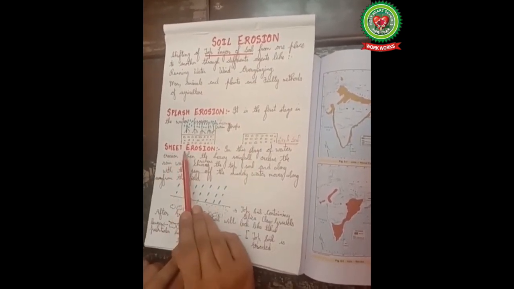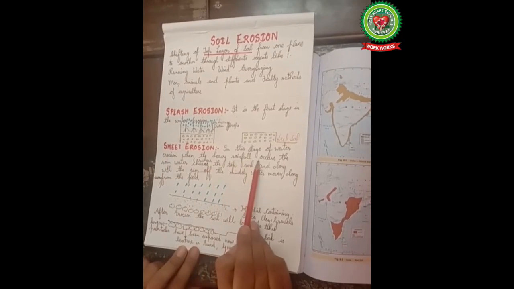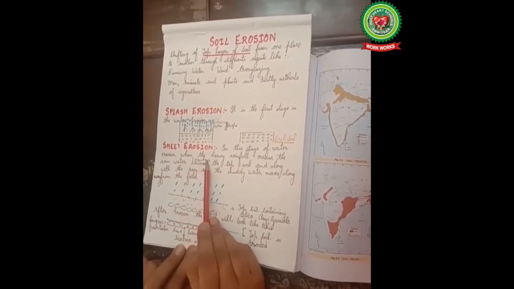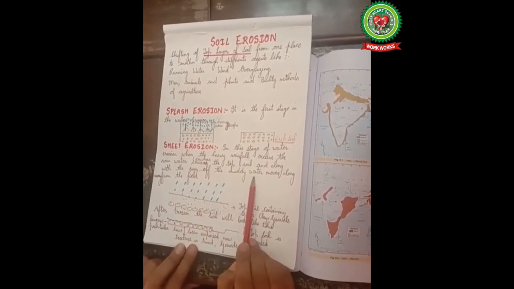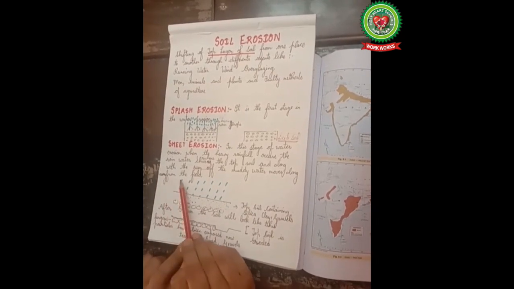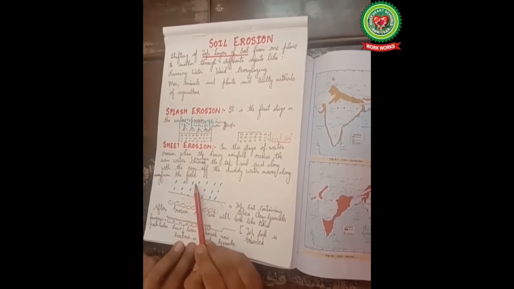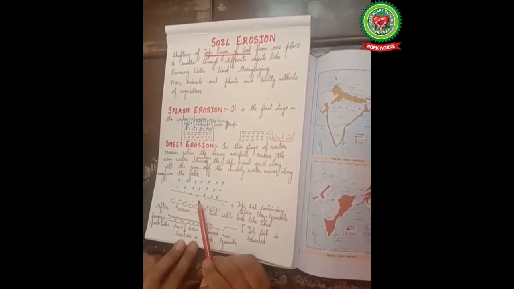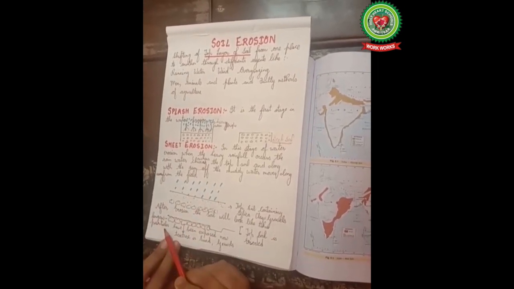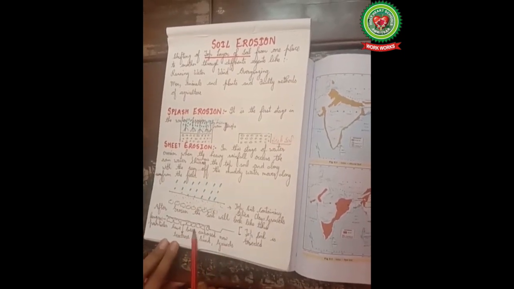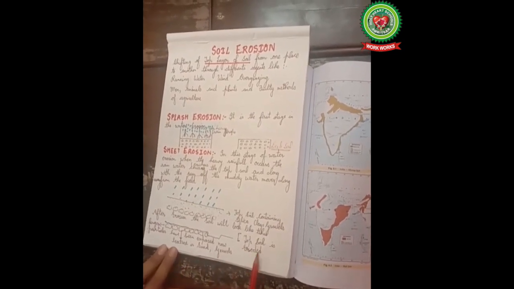The second type of erosion is sheet erosion. In this stage of water erosion, when heavy rainfall occurs, the rainwater churns the topsoil, and along with the runoff, the muddy water moves away from the field. In this diagram, you can see there is a layer of topsoil. Due to the impact of heavy rainfall, the topsoil is eroded and the larger particles, containing gravel and sand, are exposed to the wind.